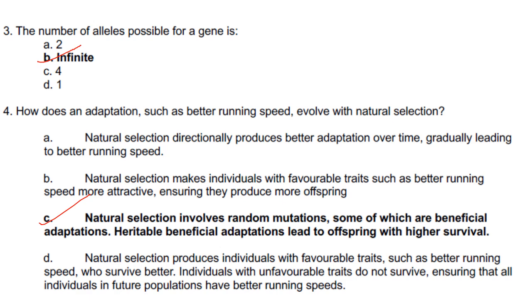No. Natural selection makes individuals with favorable traits such as better running speed more attractive, ensuring they produce more offsprings. No. Natural selection involves random mutations. Yes. Some of which are beneficial adaptations. Heritable beneficial adaptation leads to offsprings with higher survival. That is more correct. So answer is option C.